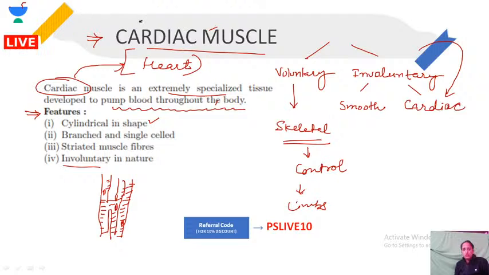Right. So this is all about cardiac muscle. If you have to write about it, first of all you will write this paragraph: what are cardiac muscles and what are the features of the cardiac muscle?